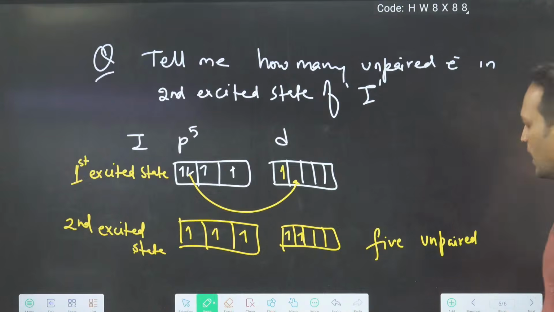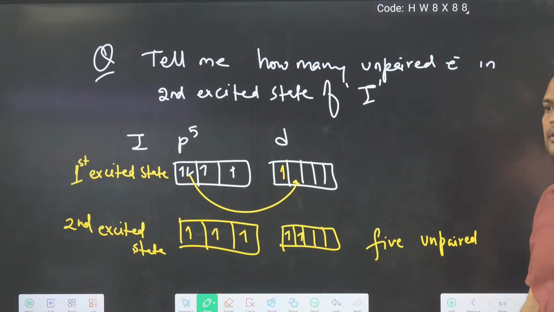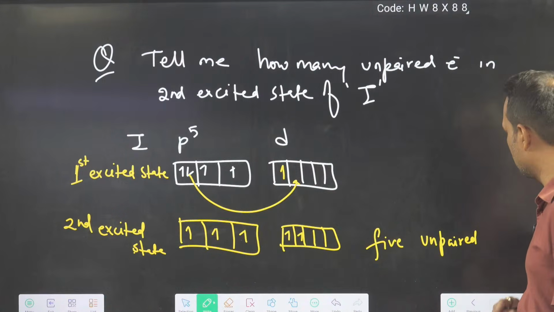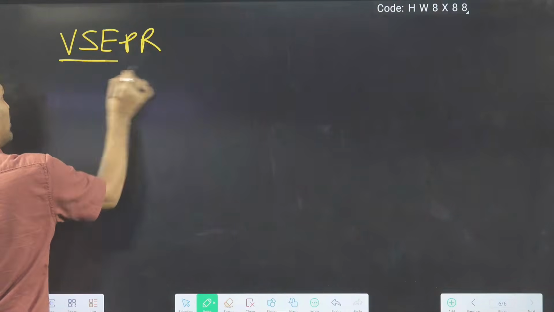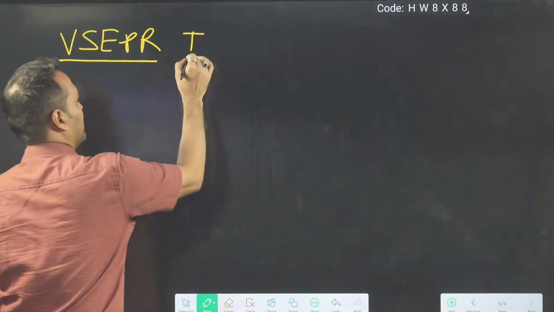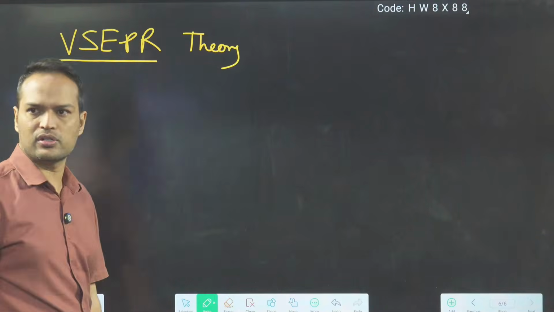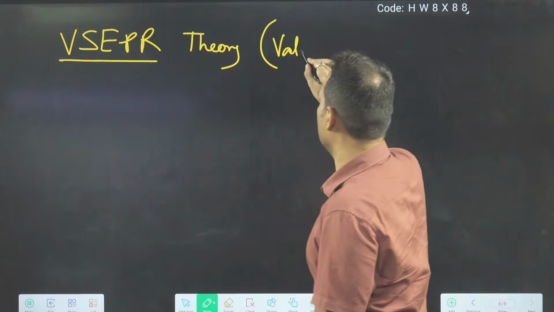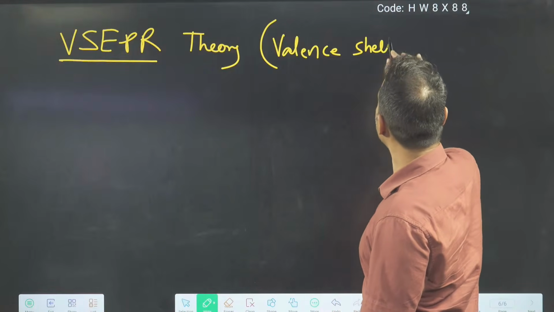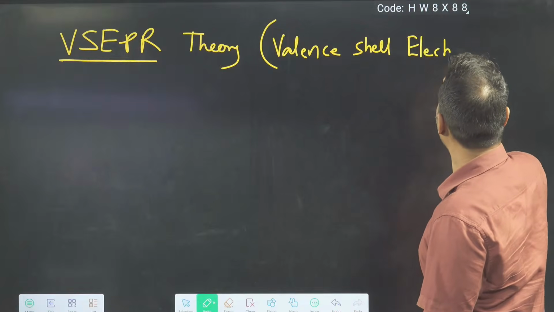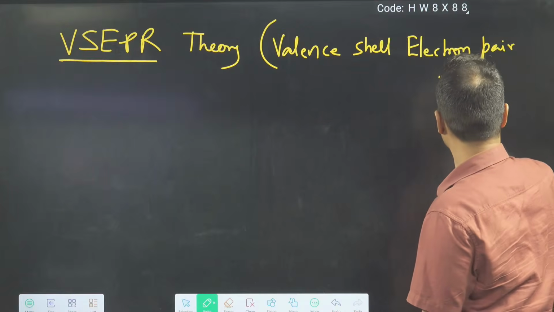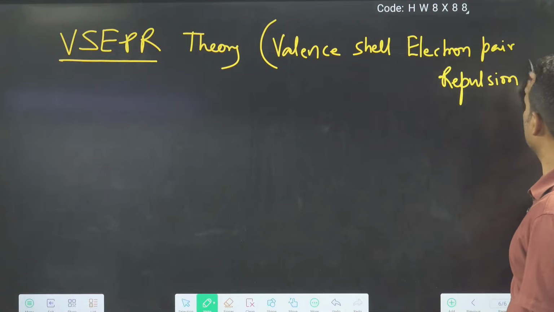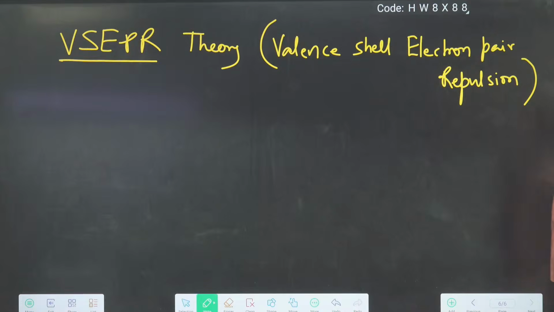We will go to the next topic now, that is VSEPR theory. Clear to everyone? So the next important topic we are going to start is VSEPR theory, valence shell electron pair repulsion theory. Write the name, say the name. Valence shell electron pair repulsion theory.